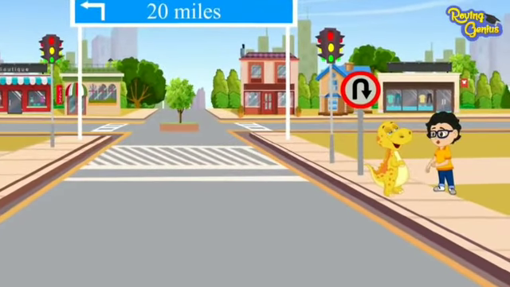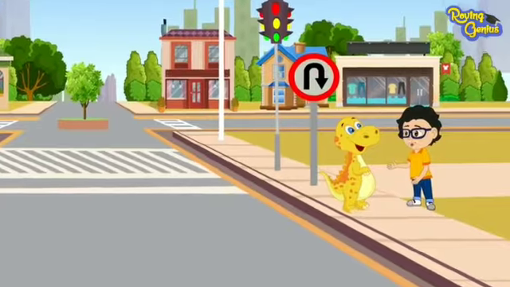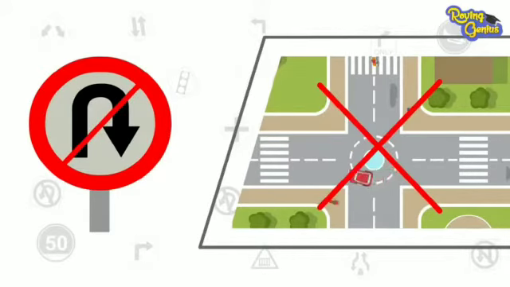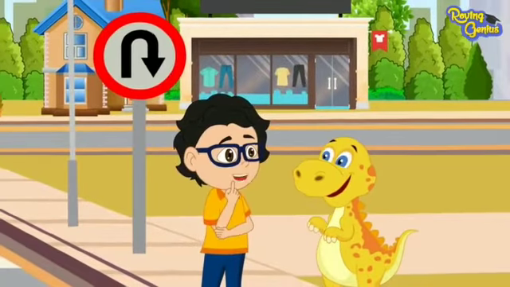I don't understand why that capital U sign is inverted. That's a sign to indicate that you can take a U-turn from here. If there is a strike on it, it indicates you should not take a U-turn. Oh, I get it.